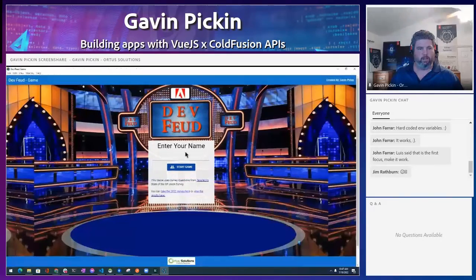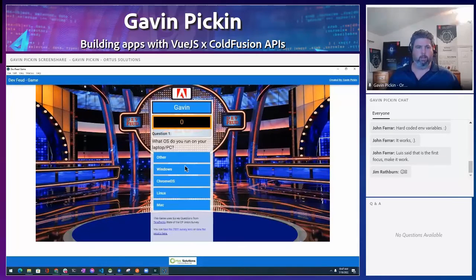So this is the same code that I deployed as a Spa a minute ago. So if I come in here and go to Gavin and start my game, here's my game. You can see I've got the Electron options up here. So you've got some of the basics, and all these things in here you can configure.